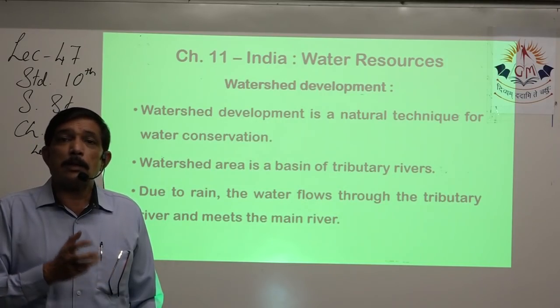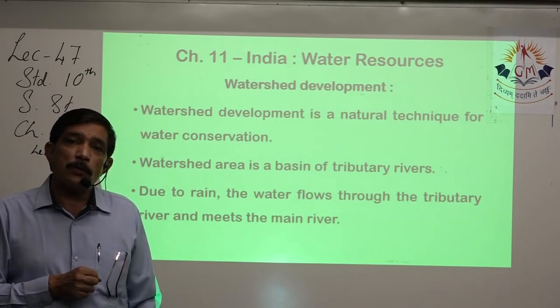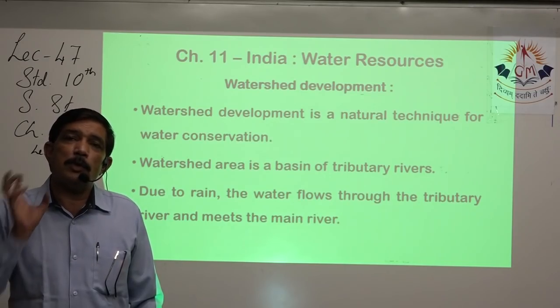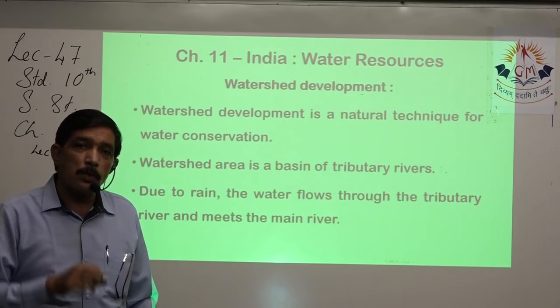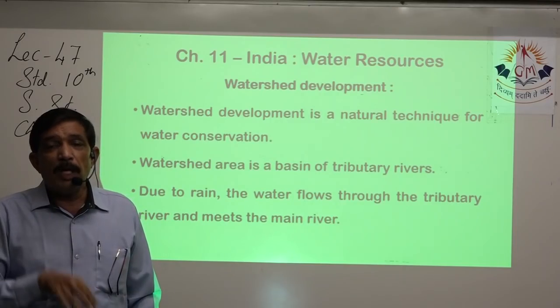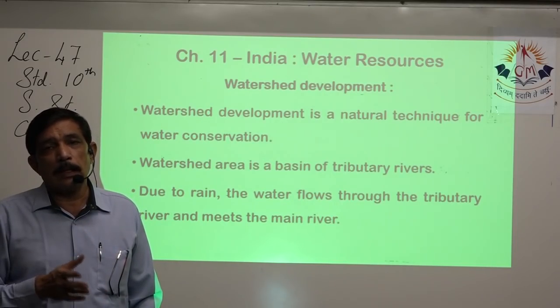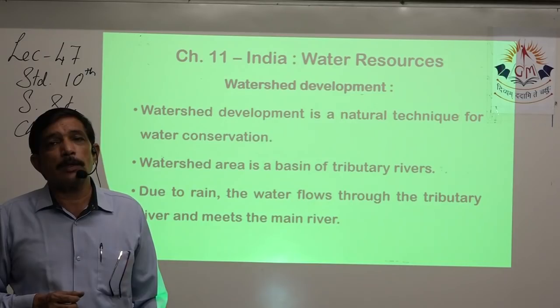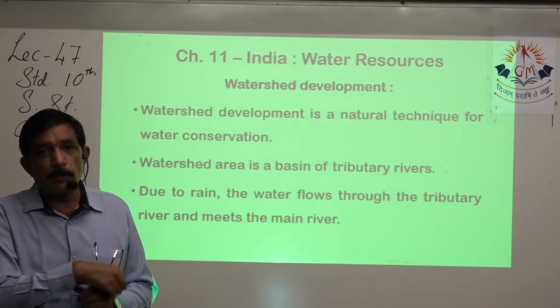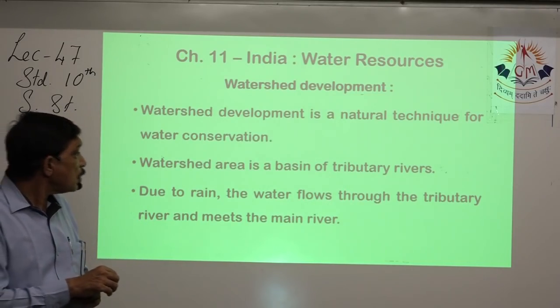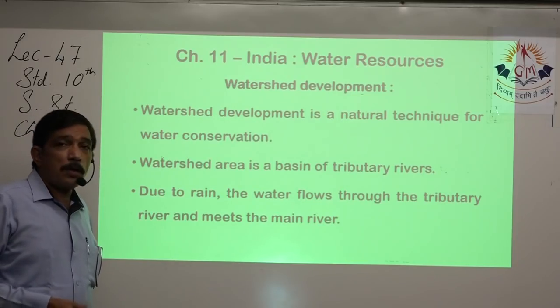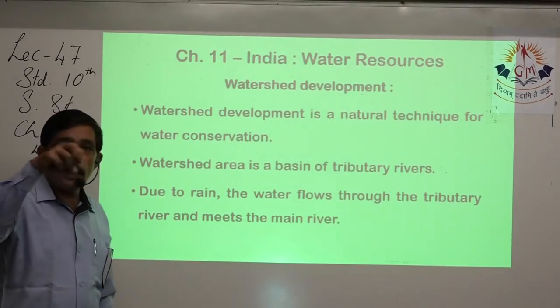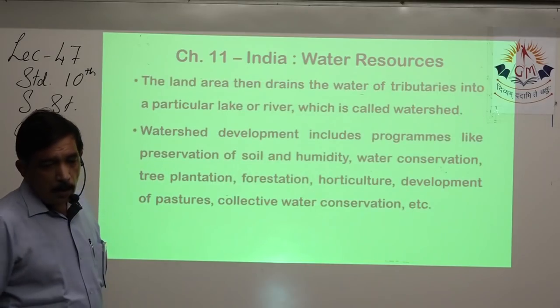When it is rainy season, the main river itself has lots of volume, and on top of that, these tributaries keep on dumping their water also. So in the main river, flood happens, and that is quite destructive to men and material both, in whichever state it flows through. So due to rain, the water flows from the tributary river and meets the main river.